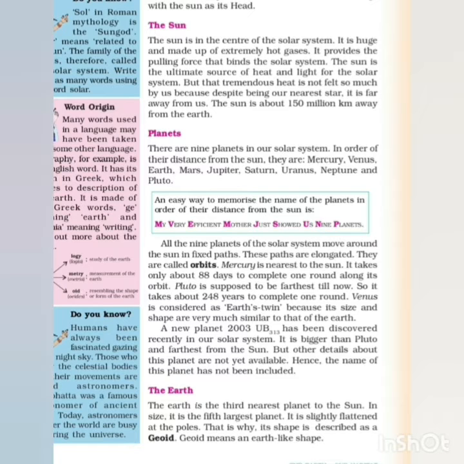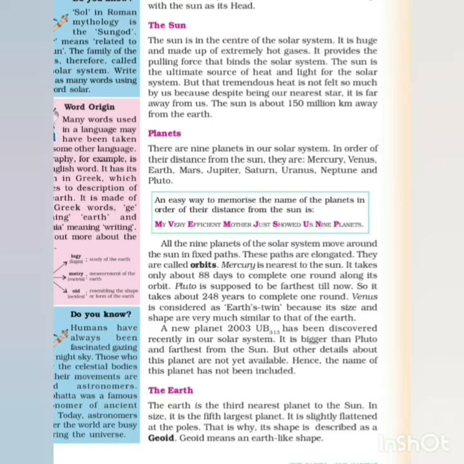Planets. There are 9 planets in our solar system. In order of their distance from the sun, they are Mercury, located in the first orbit, then Venus, Earth, Mars, Jupiter, Saturn, Uranus, Neptune, and Pluto. Pluto is considered to be a dwarf planet.